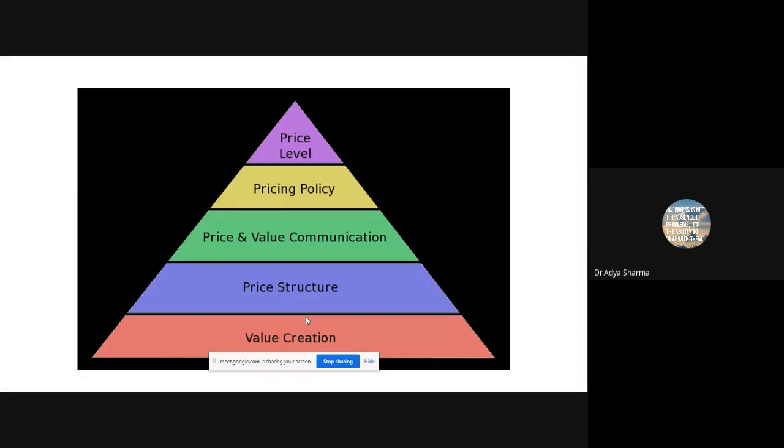Once you are clear about the value, then you price it. Because you're not pricing tea. You are not pricing the airline seat. You are not pricing the room. You are not pricing the seat in the cinema hall or the film.